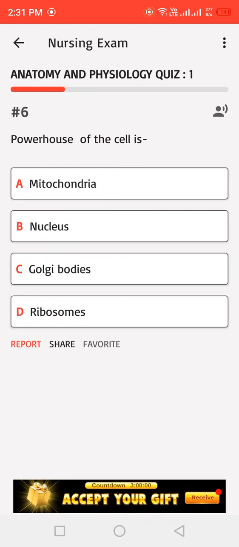Powerhouse of the cell is: A. Mitochondria, B. Nucleus, C. Golgi bodies, D. Ribosomes. Correct answer: A.